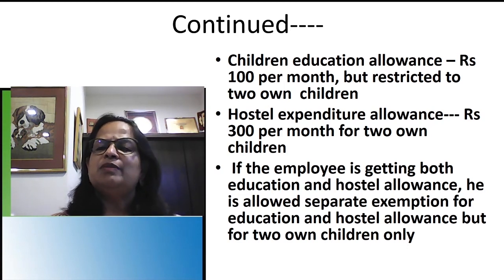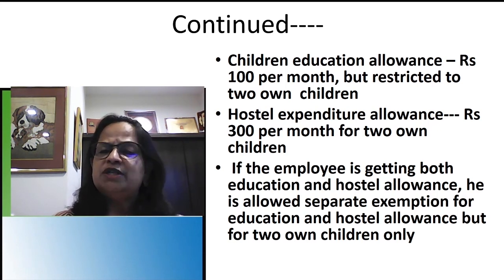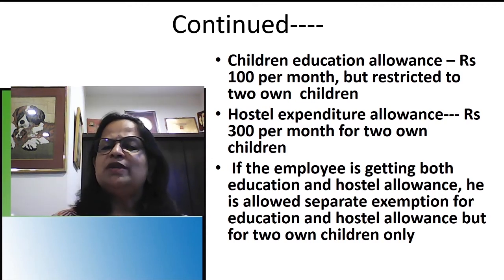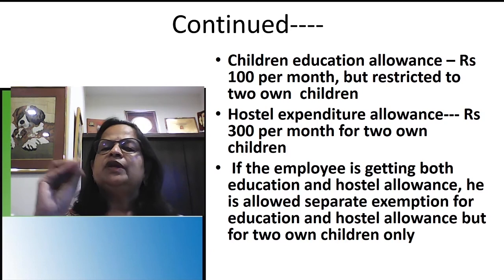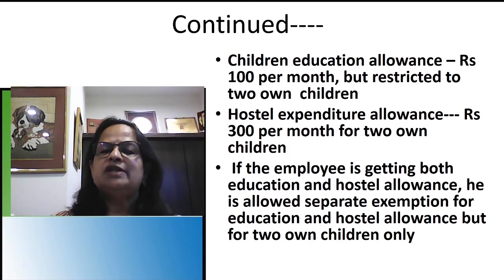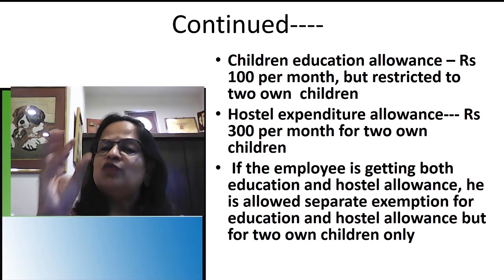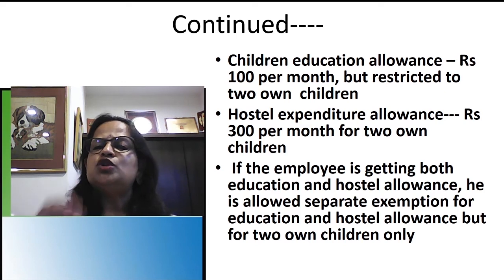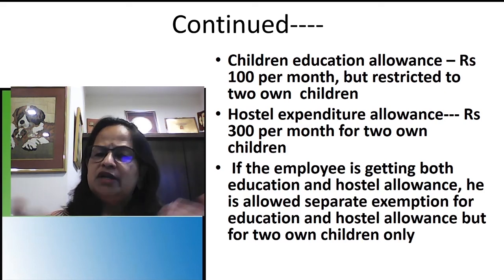Here also you have to remember own children. That concept is very important. Stepchildren are not allowed. Adopted children are not allowed. If it's your own children, whatever hostel expenditure you received minus 300 per month for two own children. Children education allowance also, whatever you actually received minus 100 per month, but restricted to two own children. Now the third point is important.